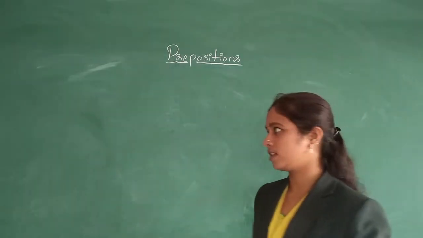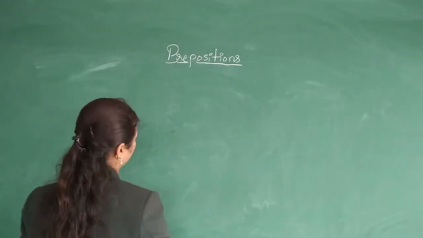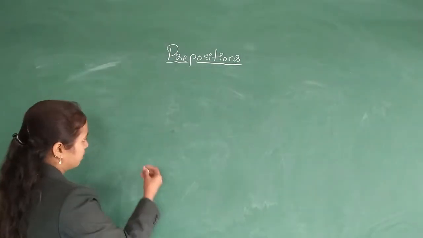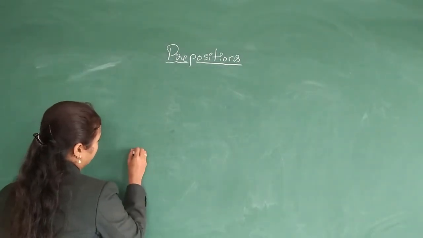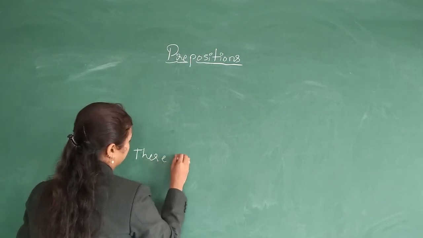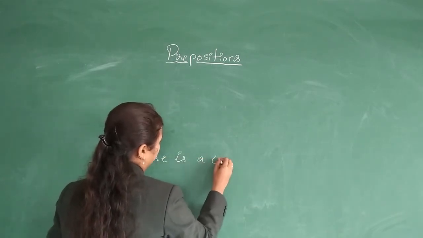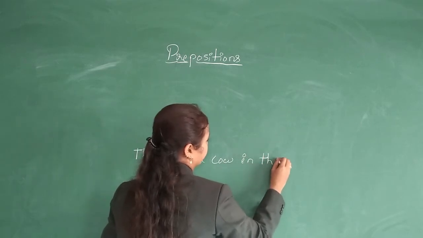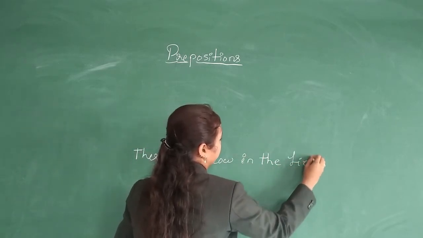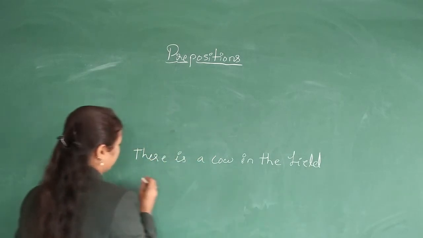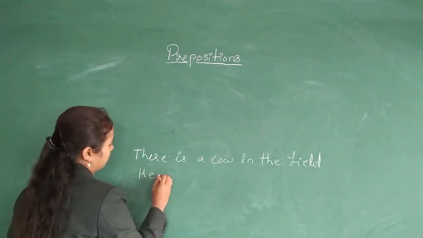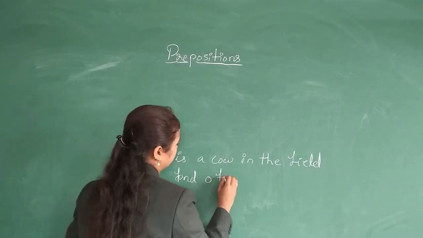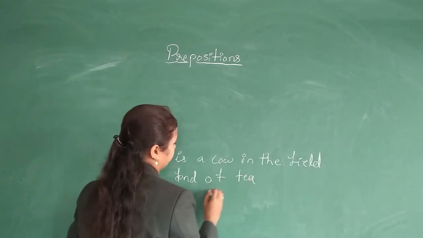So dear students, before giving the definition, I would like to give some example sentences which will be effective. There is a cow in the field. Next, he is fond of tea.